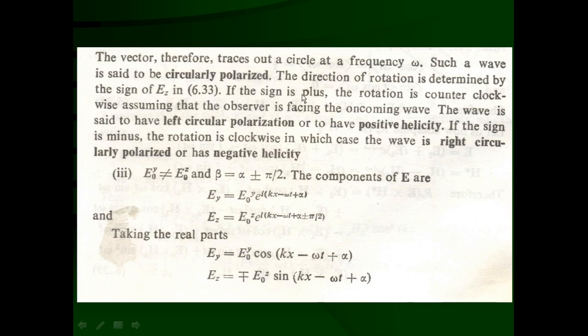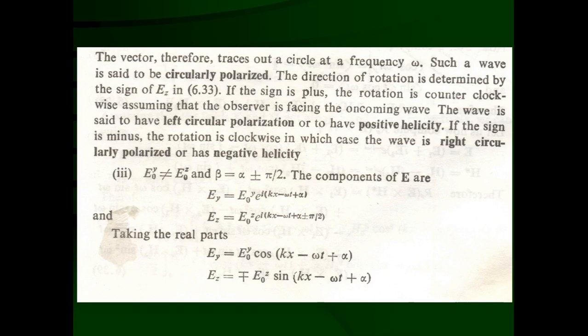If the sign is plus, that means the Ez component is positive, the rotation is counterclockwise, assuming that the observer is facing an oncoming wave. The wave is said to have left circular polarization or positive helicity. If the sign is minus, the rotation is clockwise, in which case the wave is right circularly polarized and has negative helicity.